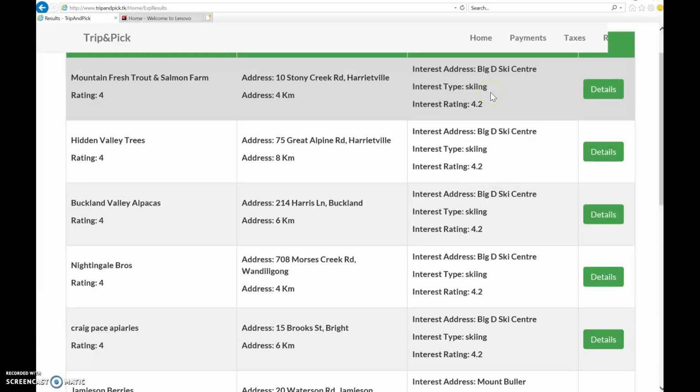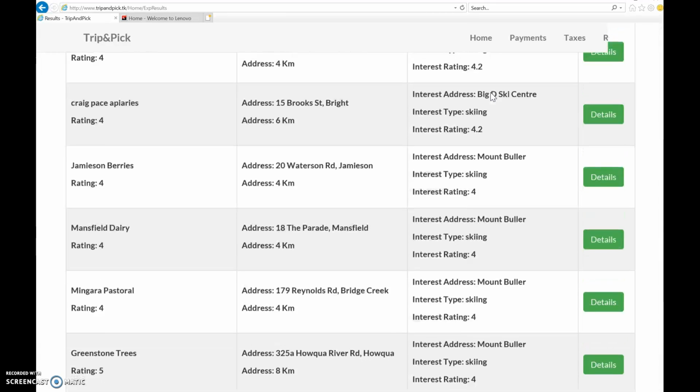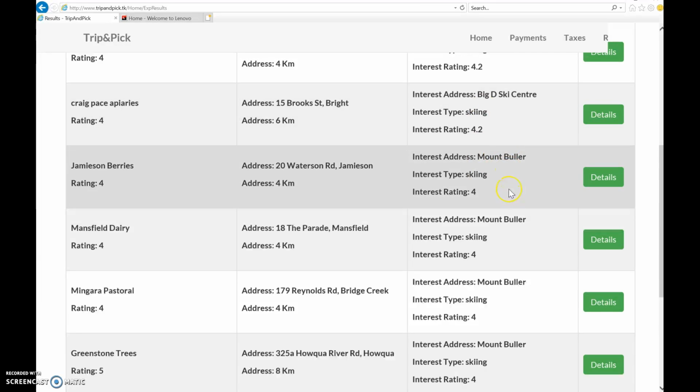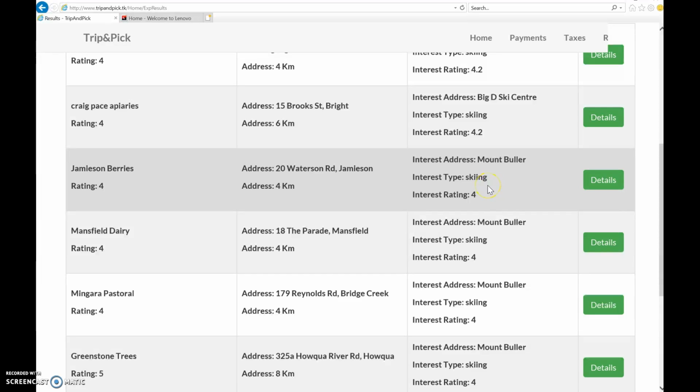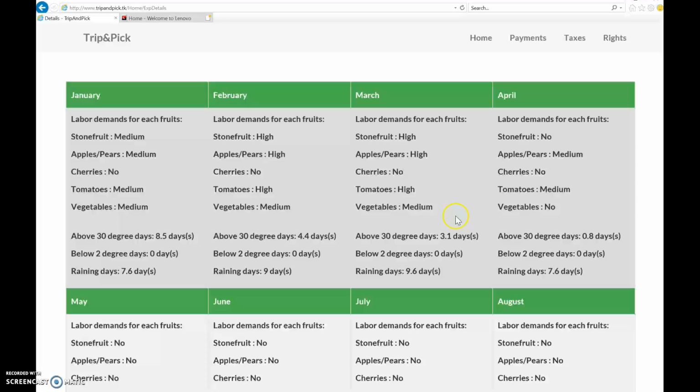So this is that. Okay. Oh, okay, so we have Mount Buller. Okay, cool. So they're skiing at Mount Buller as well. So I have different. Okay, good. Yeah, that's good. Let's see the details. Okay, that's perfect. So in January, February, okay, I can see it like that.